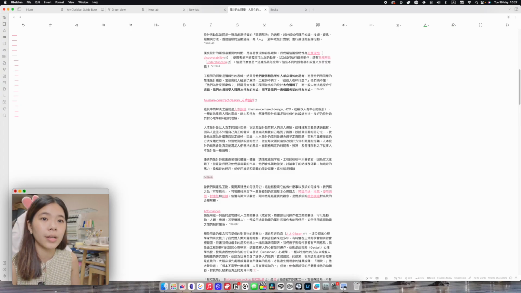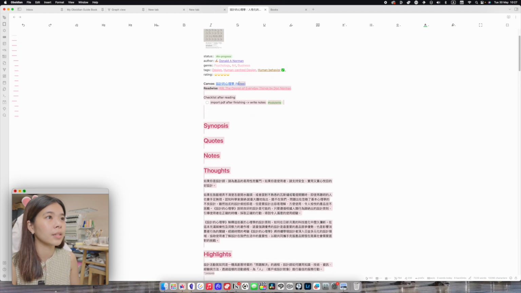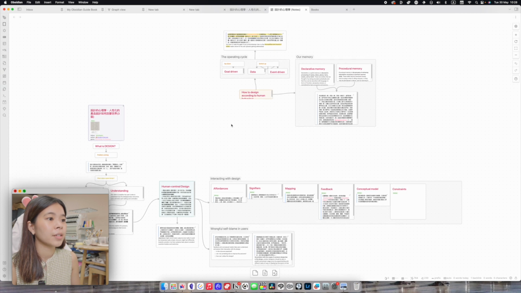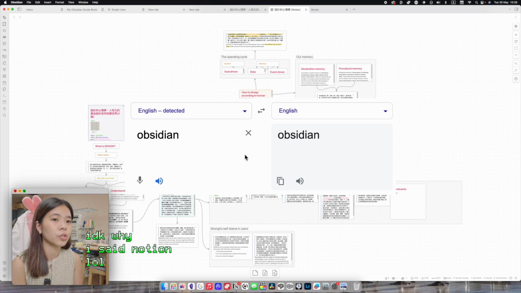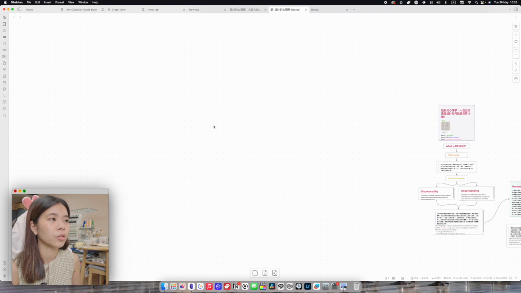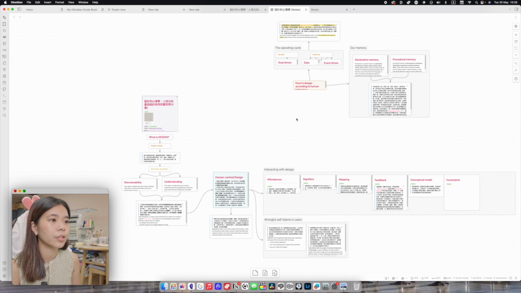In some blocks from the quotes, you will see that there is a little thing here that indicates that this block has been referenced. And it has been referenced in this note, the Canvas note. So this is my Canvas, and it is actually one of the main reasons that I decided to use Obsidian for my book notes instead of Capacities, because I'm a really visual person, and I really want to be able to know the flow of information with a mind map or just a canvas.